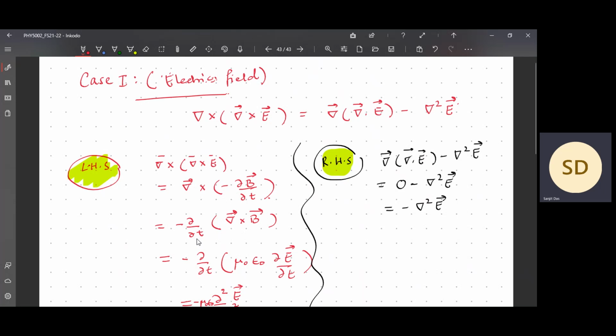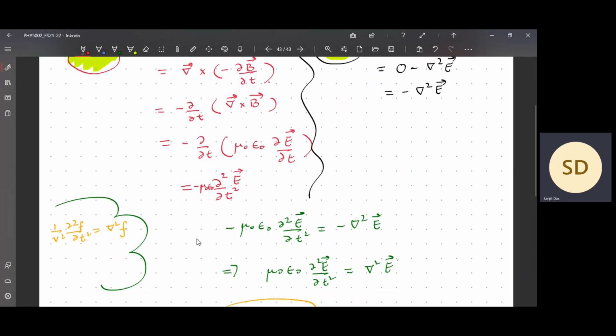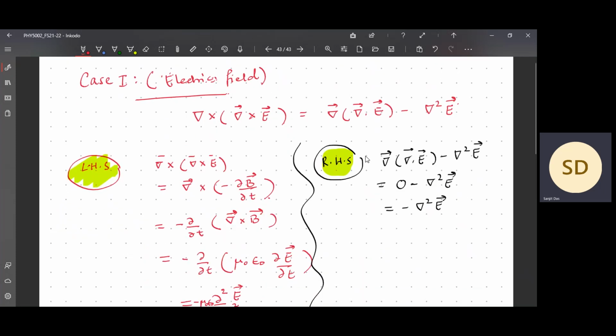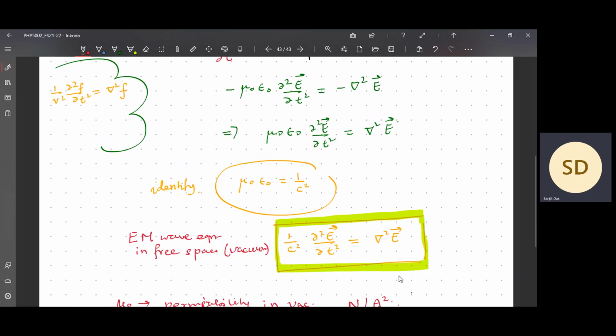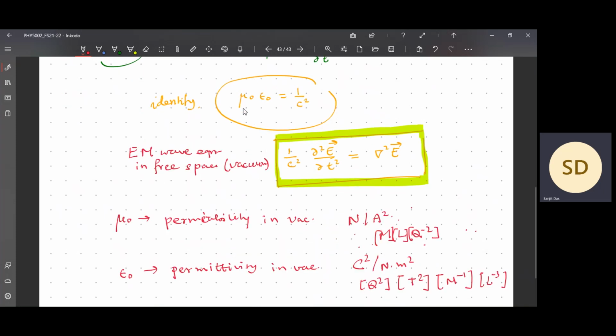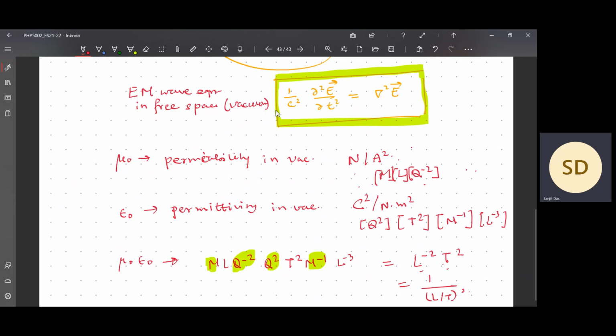Instead of E, you start with B, then in a similar way you write down the left hand side. So del cross B will be what? Del cross B, you have to put mu naught epsilon naught, and from there you put del cross E again. So essentially everything will come in the ∂²/∂t² of the magnetic field. Similarly the right hand side you write in that way. Here also this term will not work and this term will work. So essentially you will get the same equation, with the magnetic field instead of the electric field, and the arguments for epsilon naught and mu naught are the same.